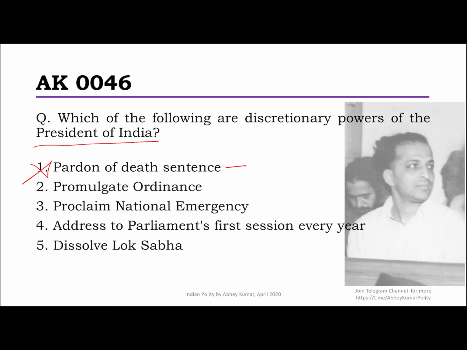This is done by the Council of Ministers, specifically in the allocation of business rules. It is the Ministry of Home Affairs. To promulgate ordinances, that is also on the advice of the Council of Ministers. The concerned ministry will advise the President on that. Then proclaiming national emergency, that is also not a discretionary power. That is advice of the Cabinet. This is even written in Article 352 of the Constitution, I'm sure you know.